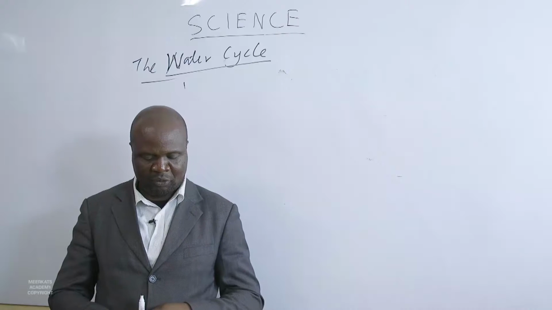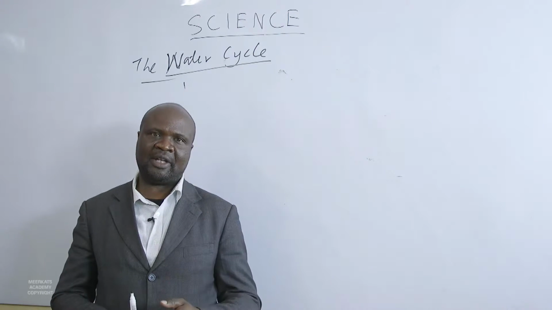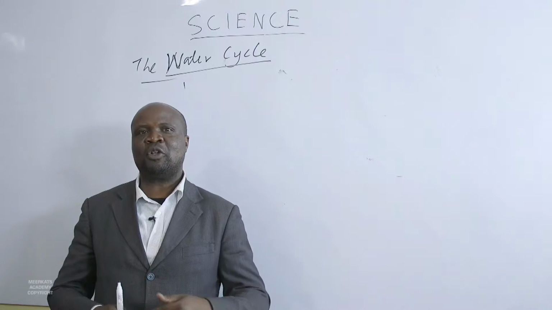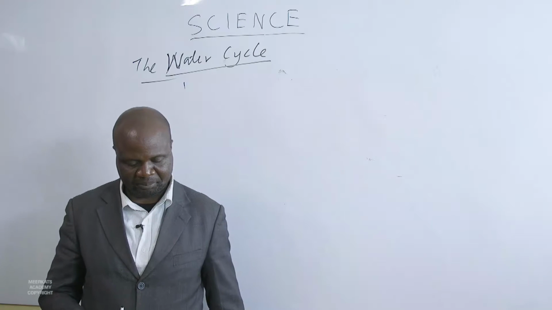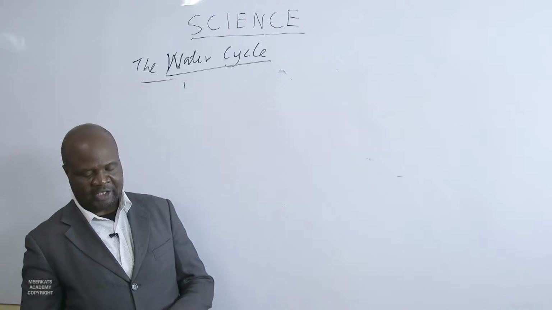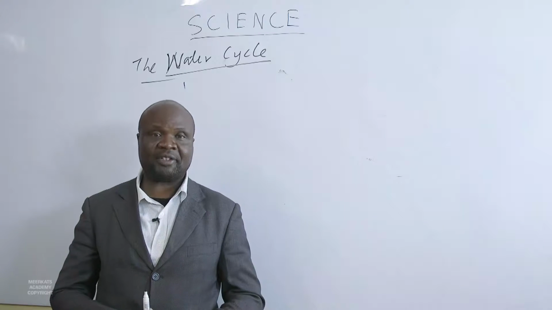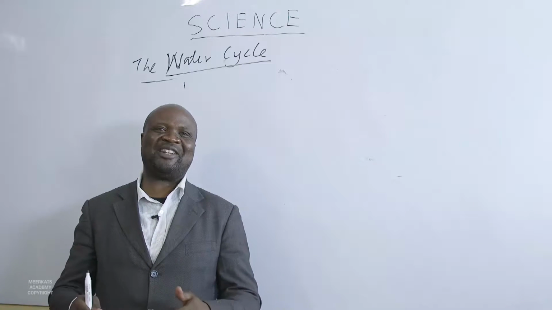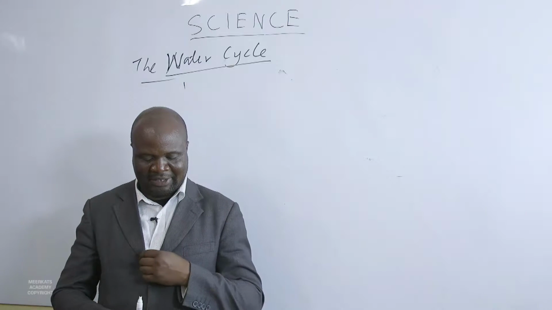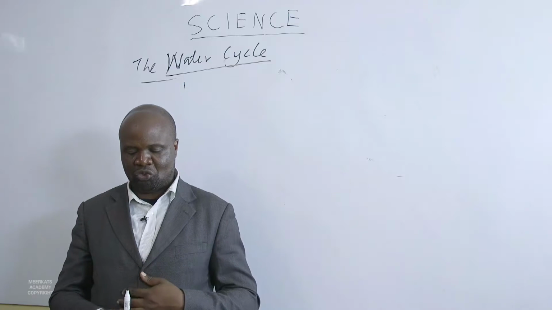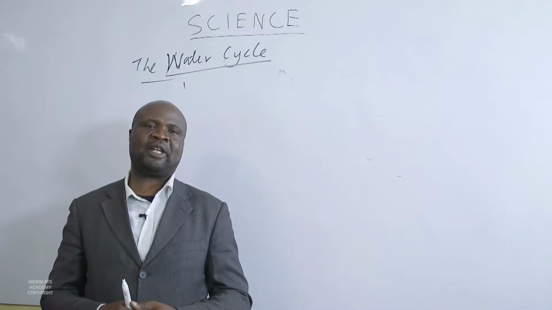As water moves through the water cycle, it changes state. Liquid water is present in oceans, and it can change into water vapor through heat from the sun.